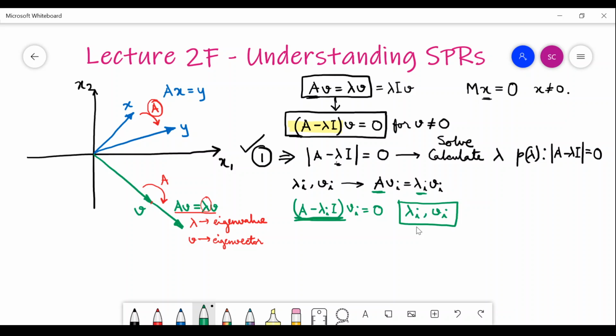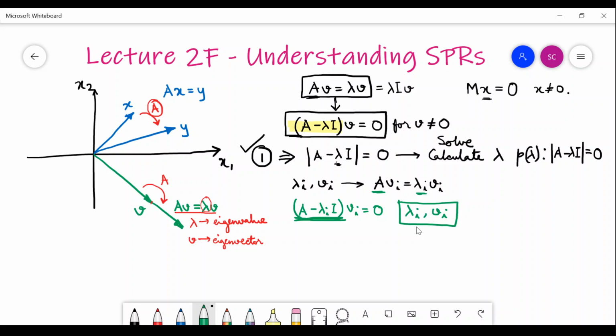So you are now having those vectors Vi. If we apply the transformation A on these vectors, they are not going to change their direction. They are going to align in the same direction. Only there they might suffer some shrinking or elongation, or even a 180-degree rotation. That is what they are going to suffer, nothing else.